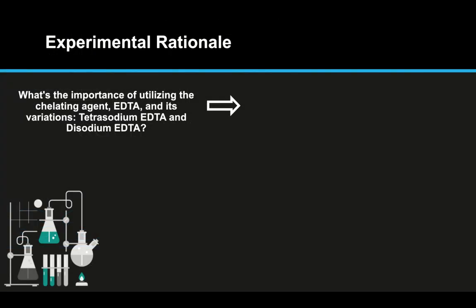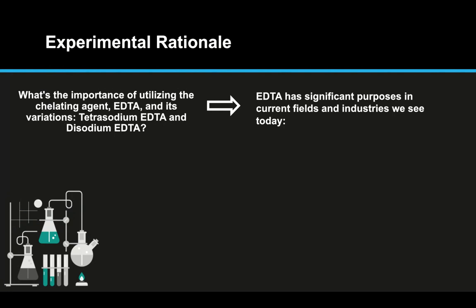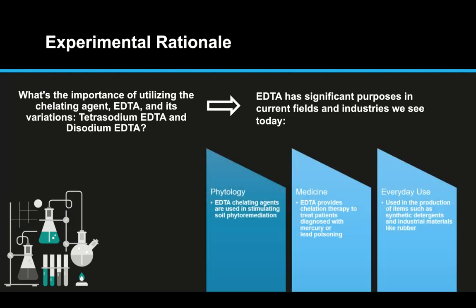This research is scientifically important because it illustrates the importance of utilizing the chelating agent EDTA and its variations, tetrasodium EDTA and disodium EDTA. This importance communicates through EDTA's significant purposes in current fields and industries we see today. In phytology, we see the chelating agent's use in stimulating soil phytoremediation. In medicine, EDTA provides chelation therapy to treat patients diagnosed with mercury or lead poisoning.